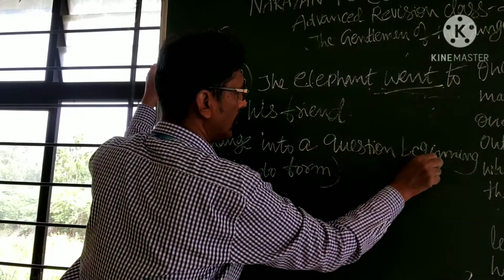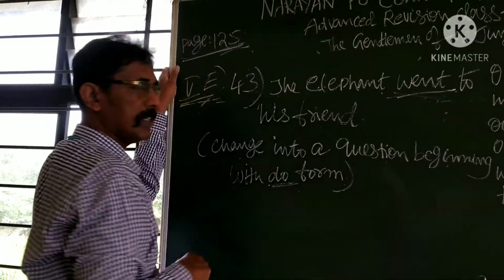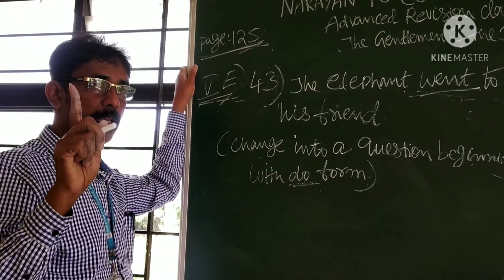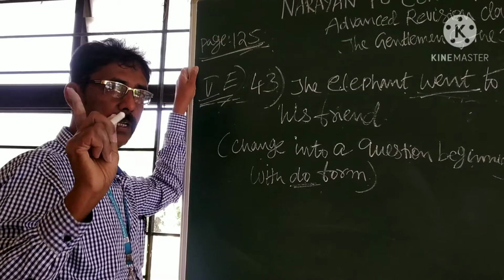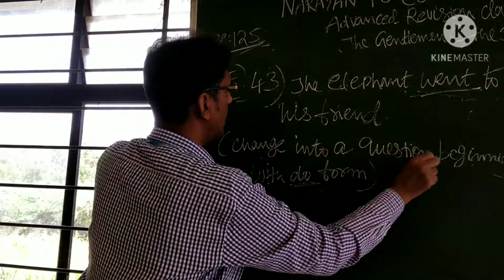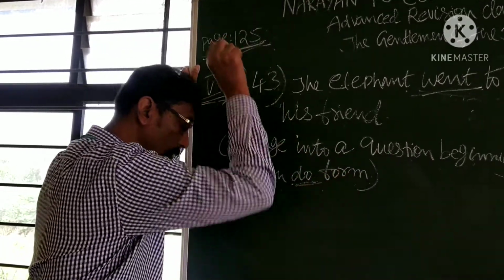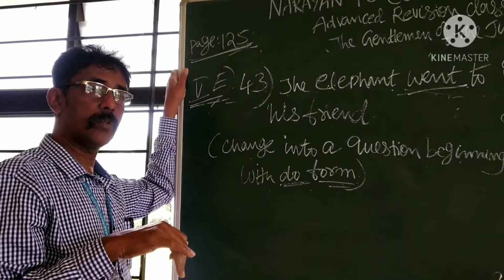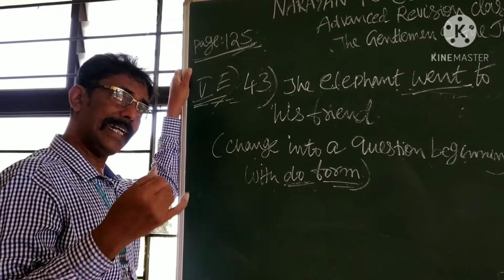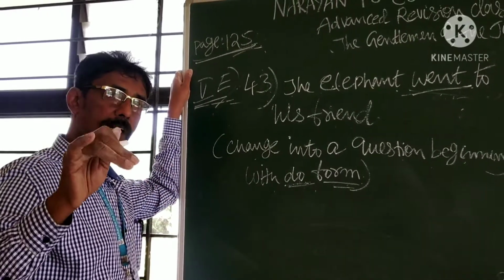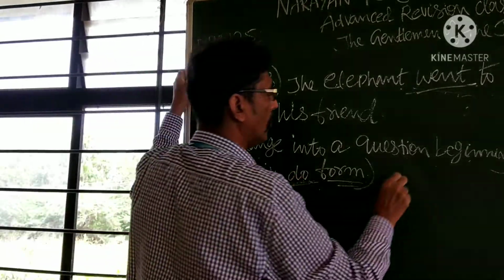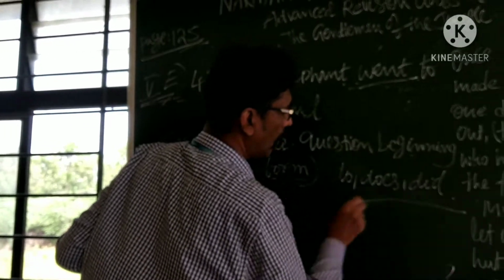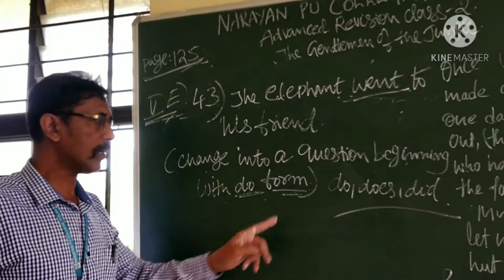Change into a question beginning with the do form. This is very, very important. Do form is required. Every letter and word is very, very important. Change into a question beginning with a do word. Do word means do should be there. But do form means what are called do forms? Do form words: do, does, did. One out of three must take place. What are those? Do, or does, or did. So, one out of three must take place. It is called do form.